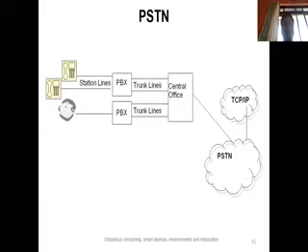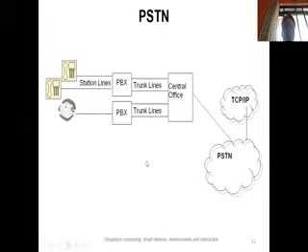And we can see that if this home user wants to call this work user, then a dedicated line is established. A dedicated channel will be established between this user and this home user.